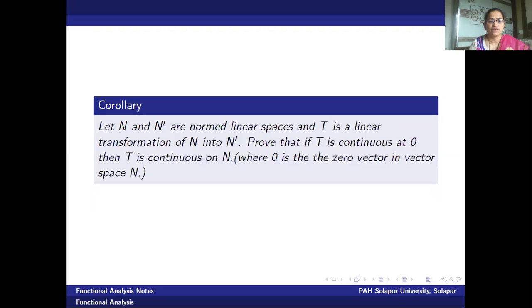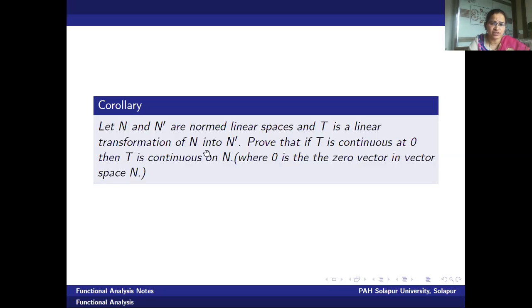Okay. Therefore, the first property we have proved is that if the mapping is linear, then proving T continuous on the whole domain is equivalent to proving T is continuous at any point of the corresponding domain. Let us have a look at the corollary of this theorem. The corollary says that let N and N dash be the normed linear spaces. T is a linear transformation of N into N dash. Then prove that if T is continuous at 0, then T is continuous on the whole domain, where 0 is the zero vector in the vector space N.